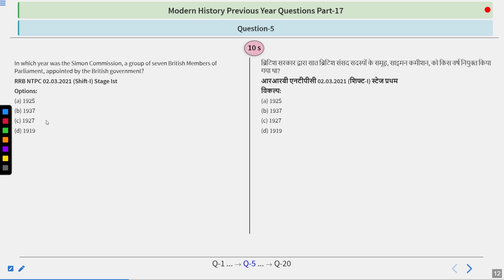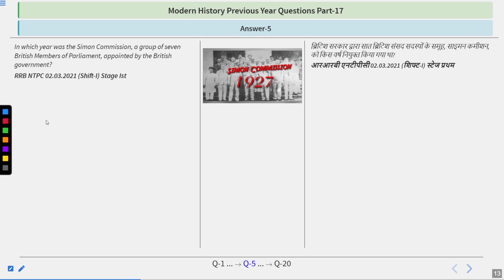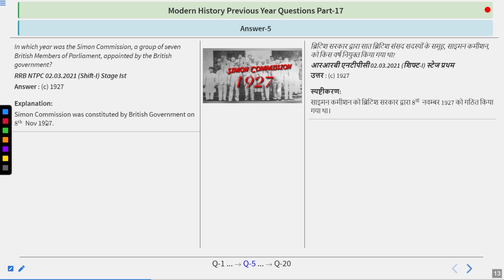In which year was the Simon Commission, a group of 7 British members of parliament, appointed by the British government? Options are 1925, 1937, 1927, 1919. Take your time. And I guess the answer we are giving is quite right, because the answer is 1927. Simon Commission was constituted by the British government on 8th November 1927.